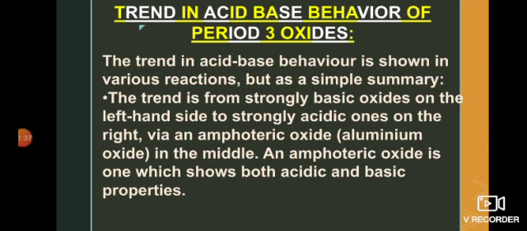Now, the trend in the acid-base behavior of the period 3 oxides. When we go from left to right in the third period, on the left side the oxides present are mostly basic oxides, while on the right side strongly acidic oxides are present, while in the center the amphoteric oxides are present. Amphoteric oxides are the oxides which show the behavior of both acids and bases.